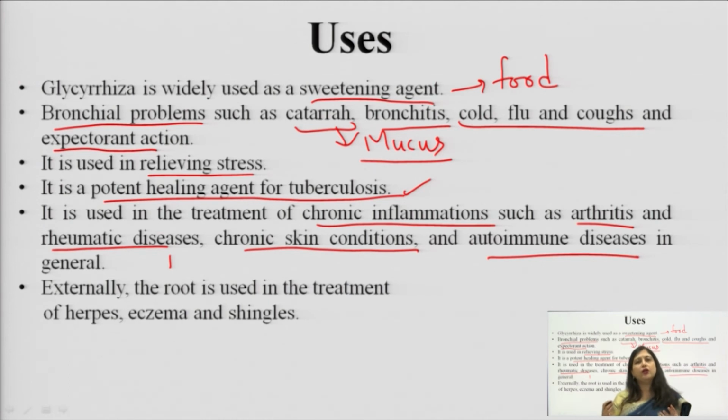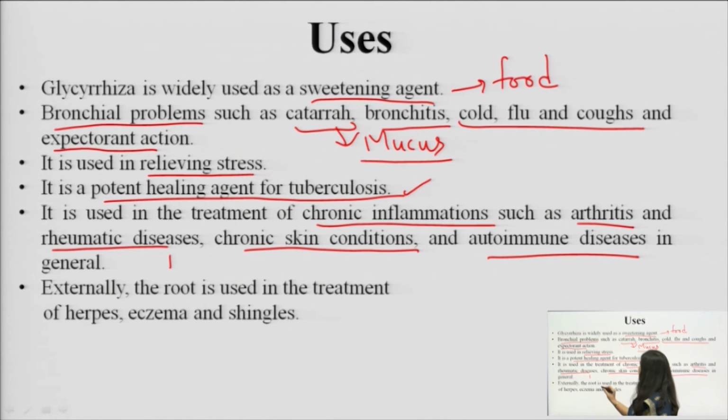Rather than giving corticosteroids like dexamethasone and prednisolone, why not give licorice? It has a comparable effect and no side effects. So that is why it can be used in all the autoimmune disorders, psoriasis, arthritis, gout. Many inflammations occur, so there we can give this drug.